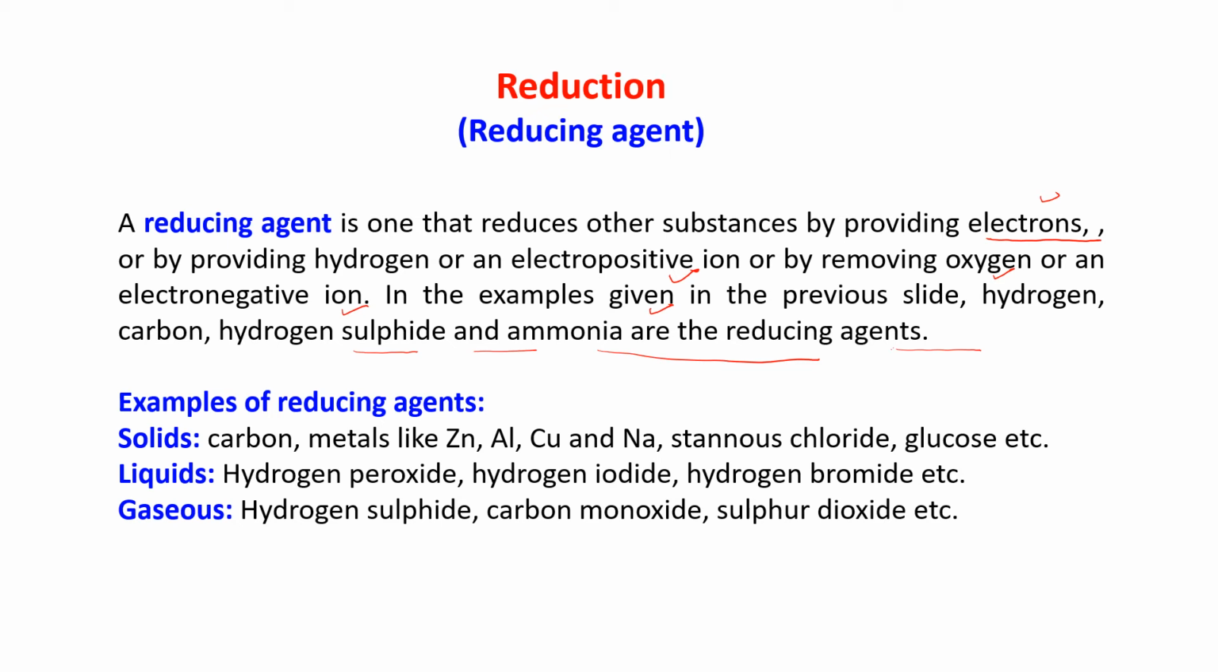Okay. Some examples of reducing agents. Solid reducing agents: carbon, metals like zinc, aluminium, copper, sodium, stannous chloride and glucose. They are the solid reducing agents. And liquids: hydrogen peroxide, hydrogen iodide, hydrogen bromide, they are the liquid reducing agents. And gaseous reducing agents: hydrogen sulfide, carbon monoxide, sulfur dioxide, etc.